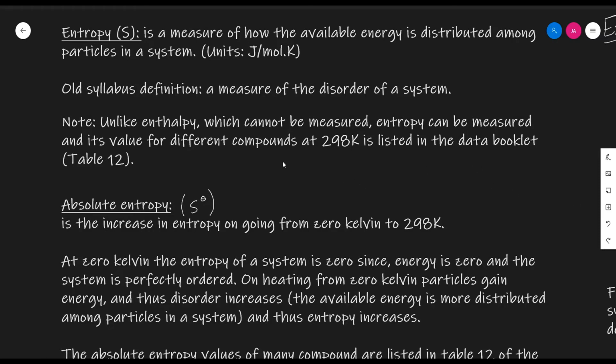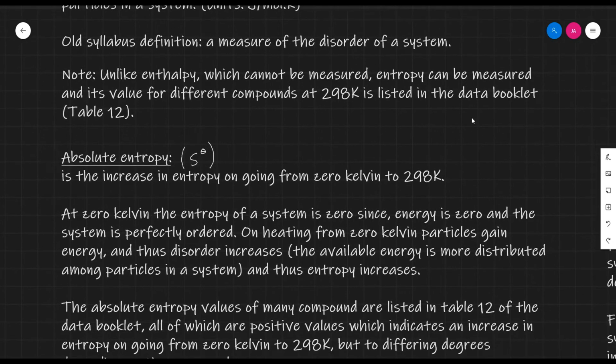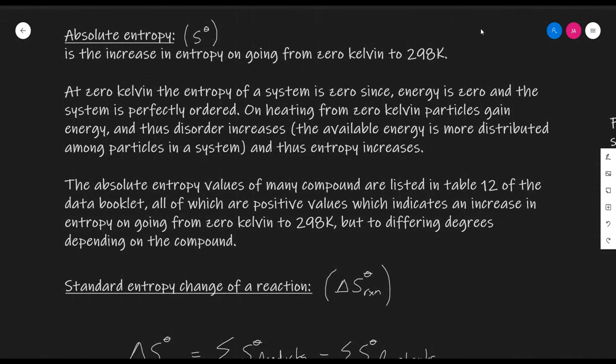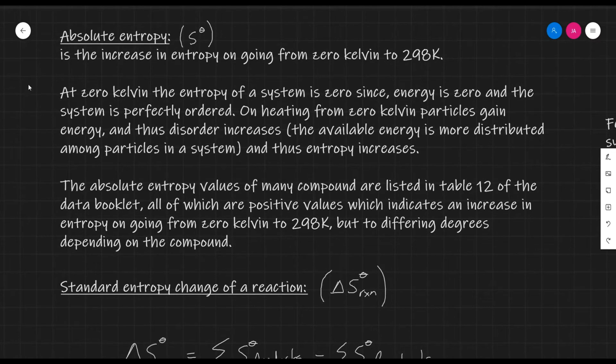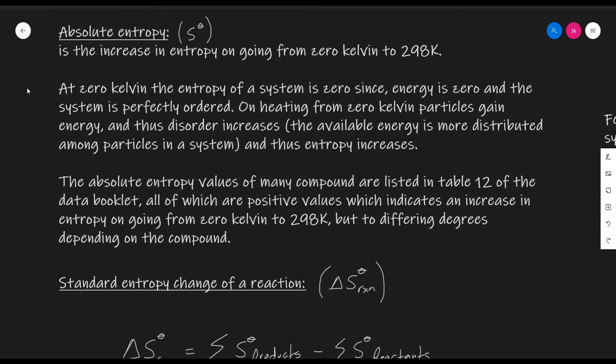Entropy, unlike enthalpy, which cannot be measured as stated in previous videos, can be measured, and its value for different compounds at 298 K is listed in the data booklet in table 12. The values listed are those for absolute entropy, which is defined as the increase in entropy on going from 0 Kelvin to 298 Kelvin. At 0 Kelvin there is no energy, theoretically speaking, and thus the system is perfectly ordered. There is no energy to be distributed among particles in the system, and thus the entropy is 0.